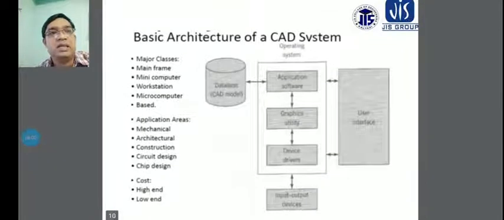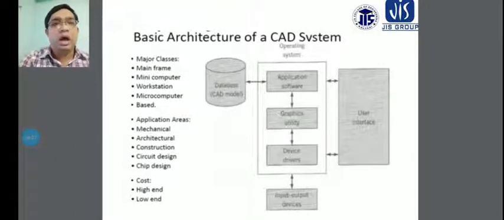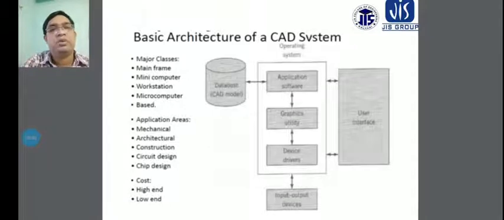And the basic architecture of a CAD system: you can see that the basic architecture of a CAD system will be given in a figure, and this comes toward the database CAD model. A cylindrical model will be given in the database of CAD models. Different types of data will be collected for these models and the architecture, and this data will come from different sets of applications, and different types of architecture will come toward the CAD models.